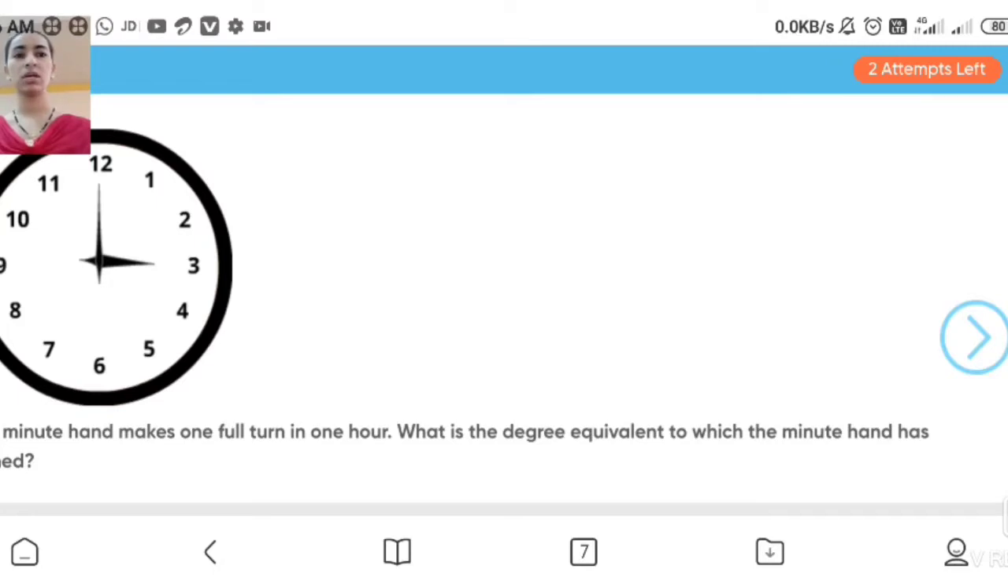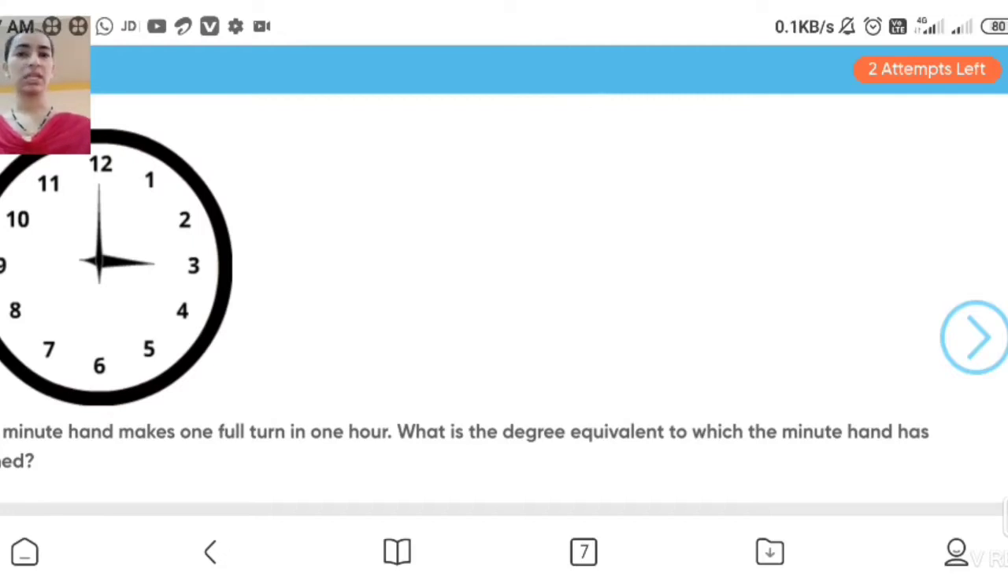Yes students, now in today's video I am taking the revision. First of all, what is the meaning of line? Line is a segment extended endlessly from both the sides. It is unlimited from both the sides. That is the definition of line.